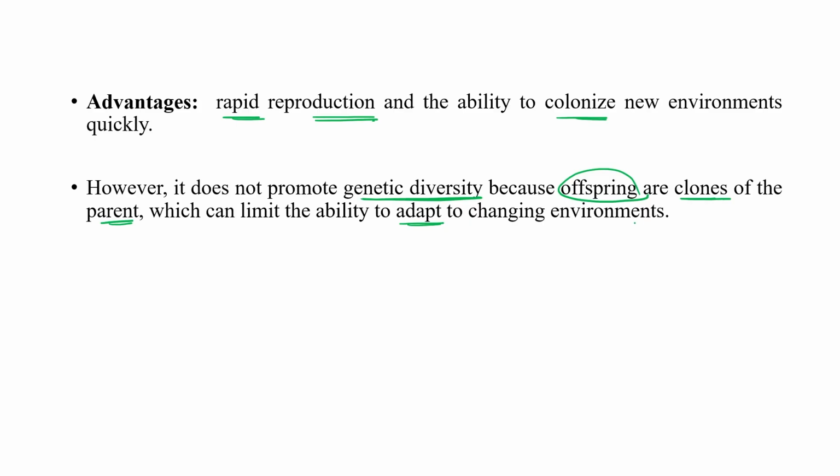If any organism wants to adapt to a changing environment, it needs to reproduce sexually, via meiosis, where genetic recombination occurs, right? But here there is only division. Asexual means one parent to two daughter cells, then two daughter cells to the next two, like this. There is no involvement of sex cells and no fusion of gametes, so no genetic diversity. So it can limit the ability to adapt to a changing environment.